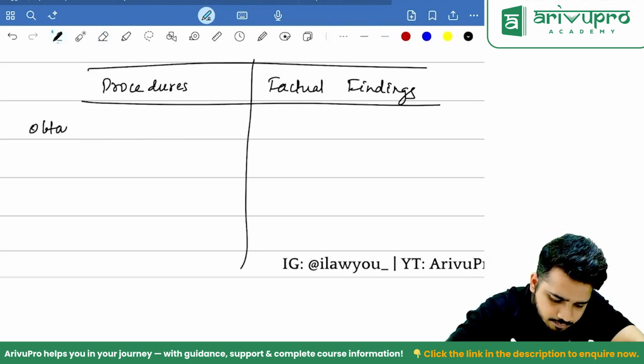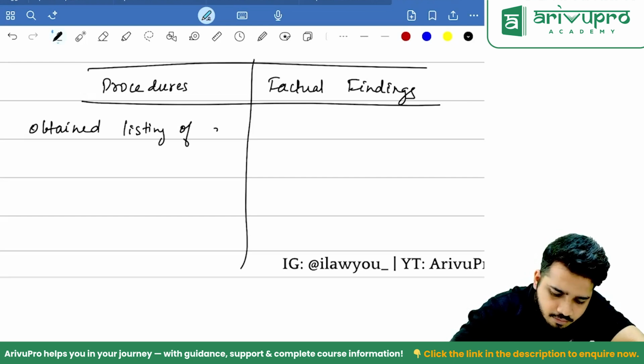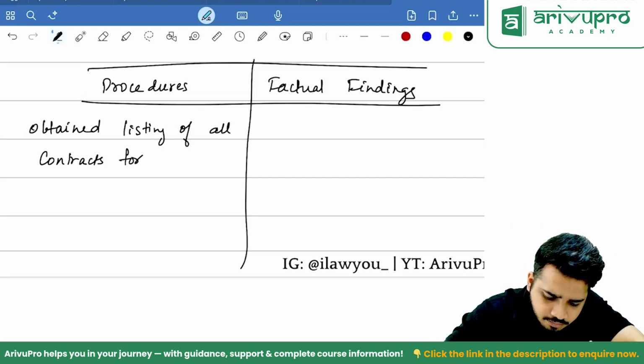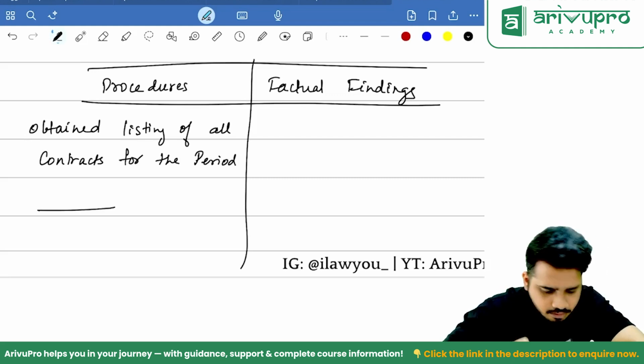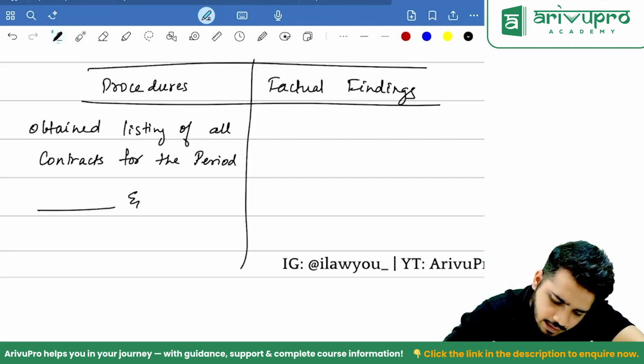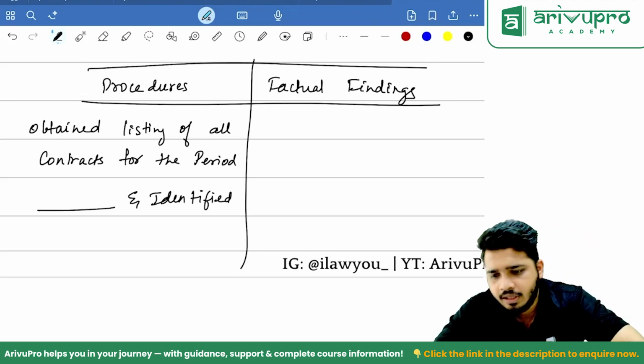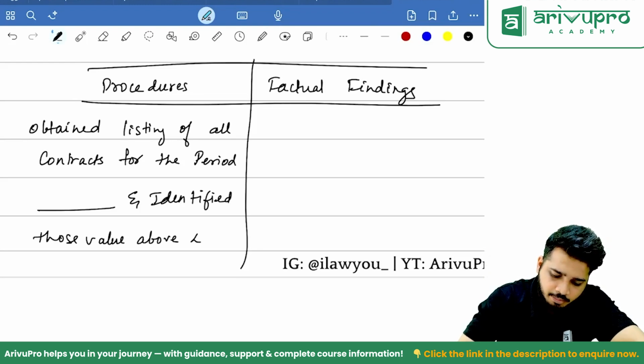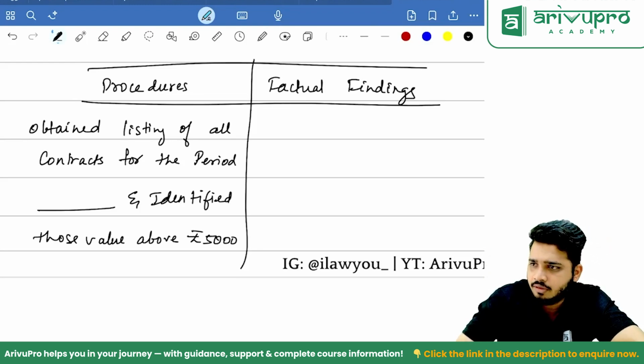Obtained listing of all contracts for the period, mention the period here. And identified those value above rupees, let's say for example 5,000.